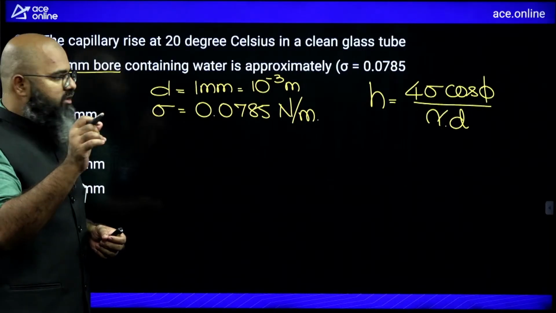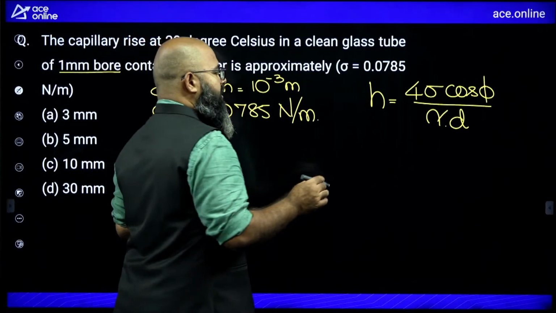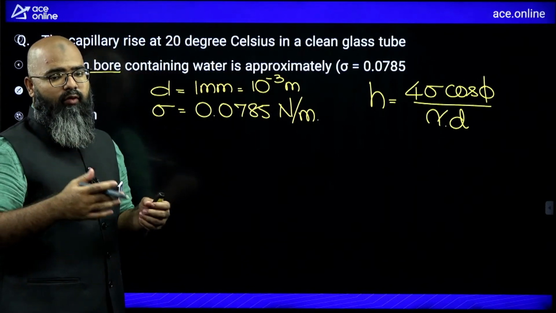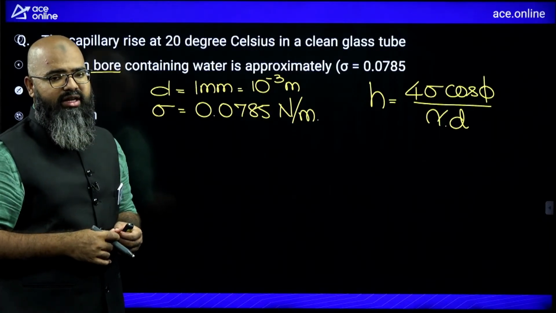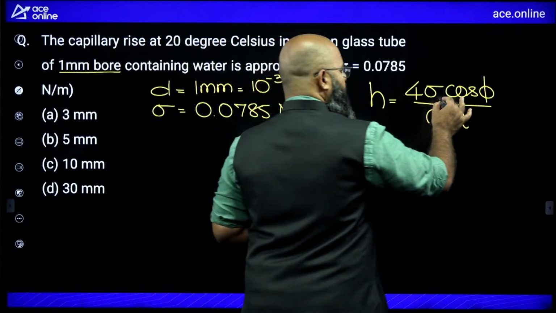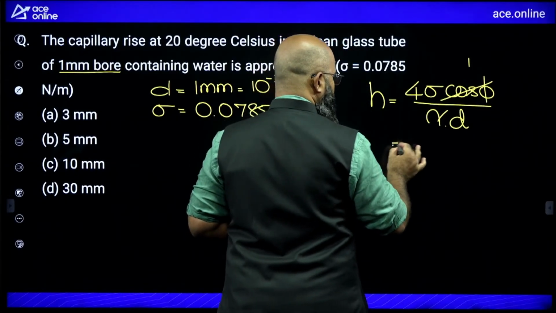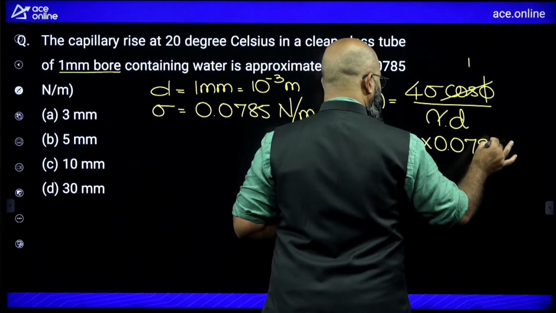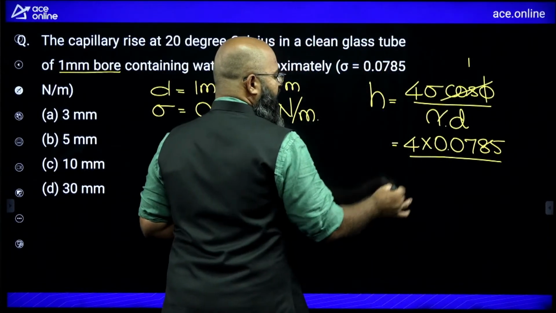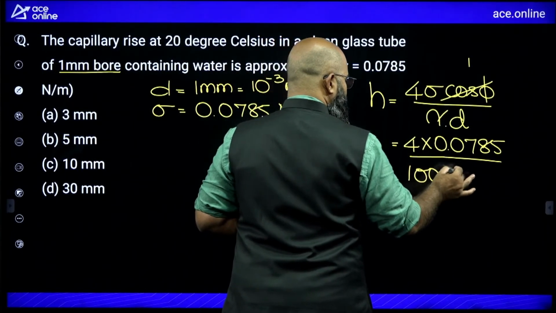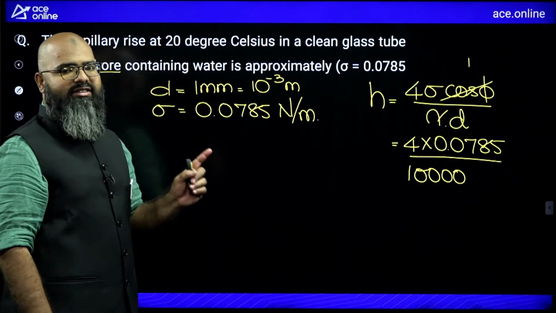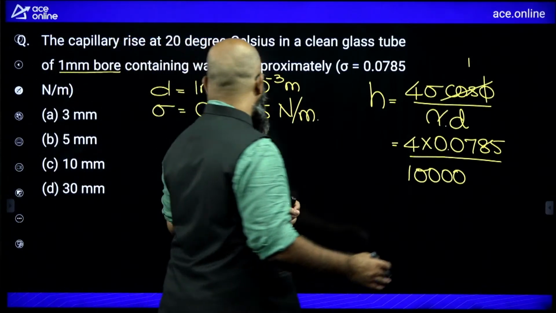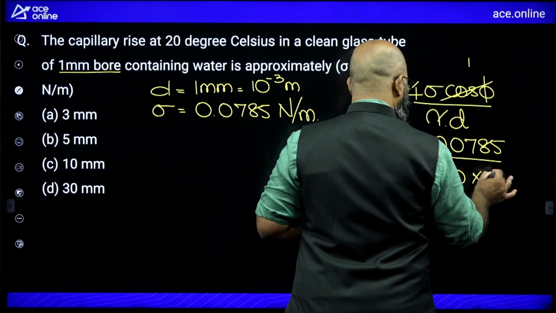Now since we don't have a calculator, so what we'll do? We'll make small assumptions over here. Now first of all, cos phi, he has not given you anything regarding phi, so you can take in the case of water and glass tube, phi is equal to 0 degrees, so therefore cos phi will be equal to 1. So this is going to be equal to 4 into 0.0785 divided by gamma, I am going to assume is 10,000. Strictly speaking, it is 9,810. But I'm assuming this as 10,000. Diameter over here is equal to 10 power minus 3.